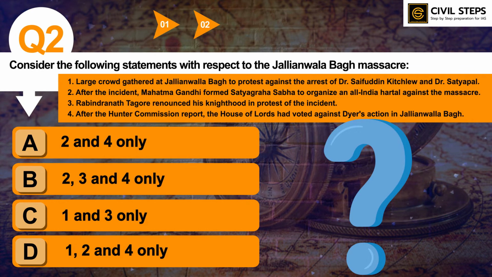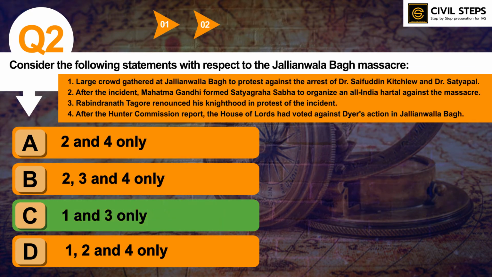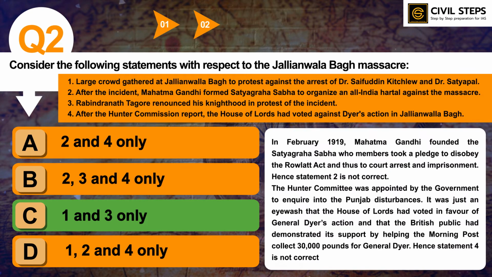So the correct answer of this question is option C, 1 and 3 only. That means statements 2nd and 4th are wrong. I'll tell you why statement 2nd is wrong. In February 1919, Mahatma Gandhi founded the Satyagraha Sabha, whose members took a pledge to disobey the Rowlatt Act and thus court arrest and imprisonment. Hence statement 2nd is not correct.